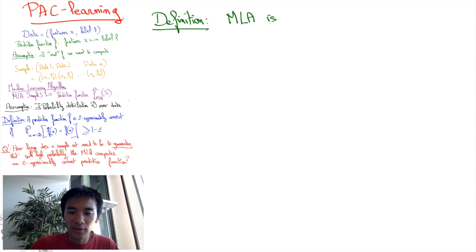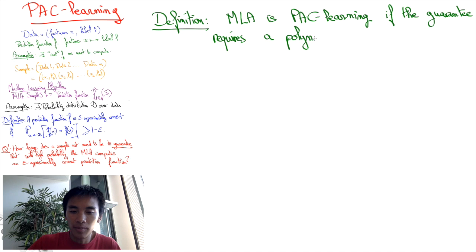A machine learning algorithm will be said to be PAC-Learning if the number n of data in the sample set required to compute, with probability 1 minus delta, a prediction function that is epsilon approximately correct is polynomial in 1 over delta and 1 over epsilon.